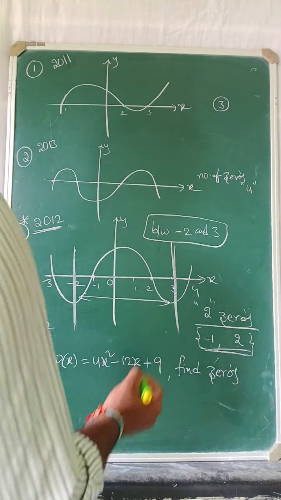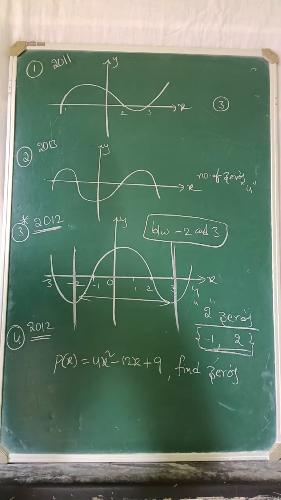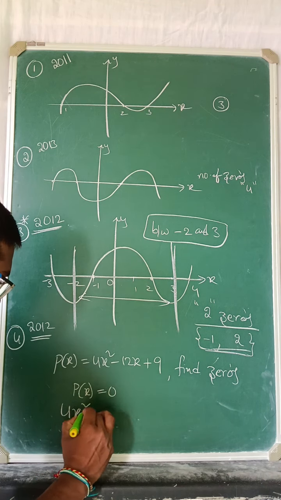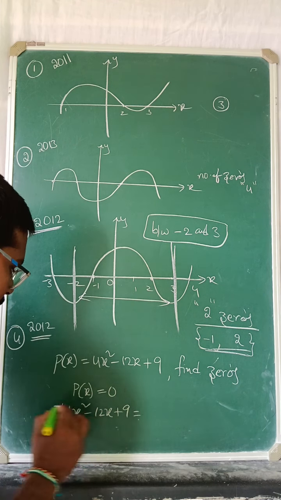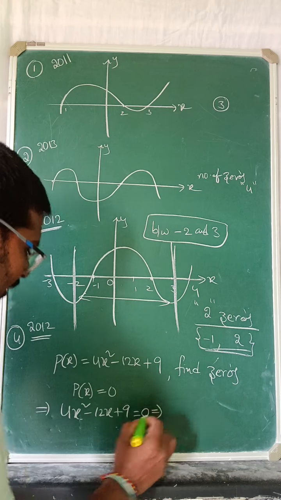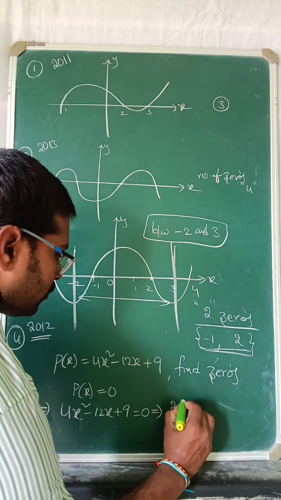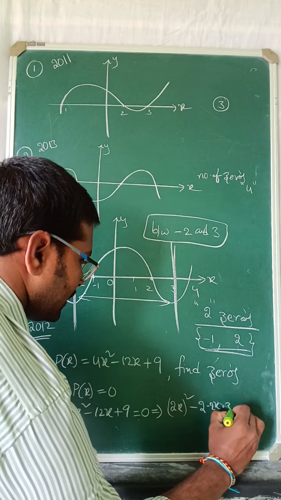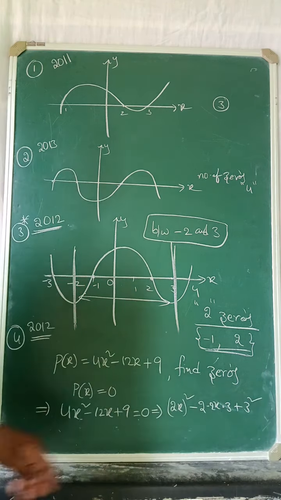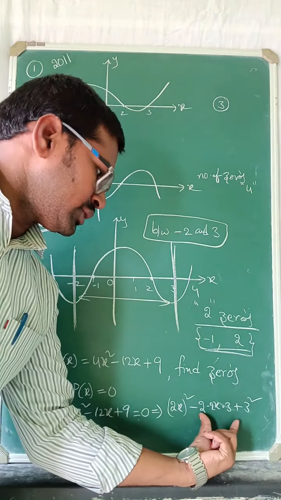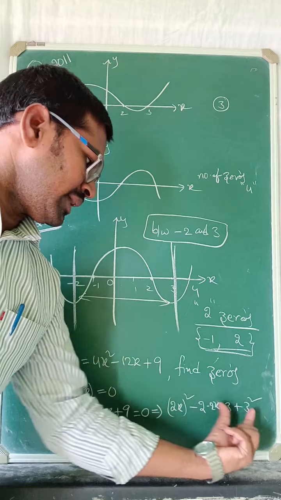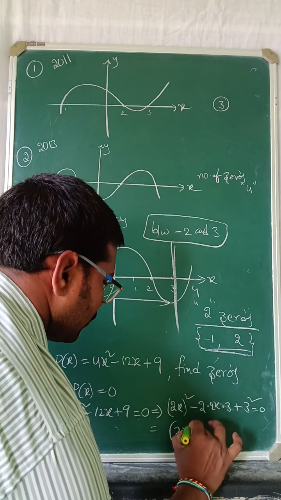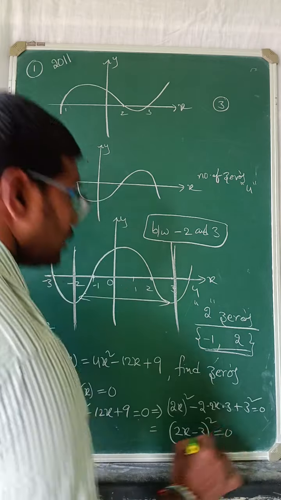How will you find the zeros? Observe that first you should write P of x equal to 0. Write down 4x square minus 12x plus 9. Listen carefully. 4x square is nothing but 2x whole square, minus 2ab, 2 into 2x into 3, plus 3 square. Observe that a square plus b square minus 2ab is a minus b whole square. Like 2x minus 3 whole square equal to 0.